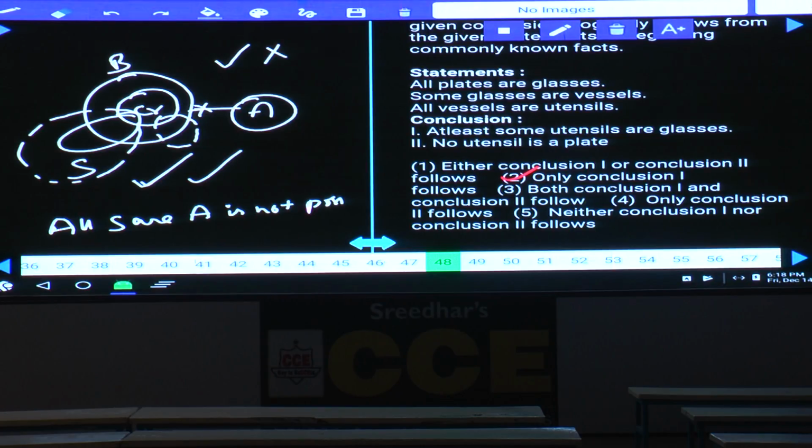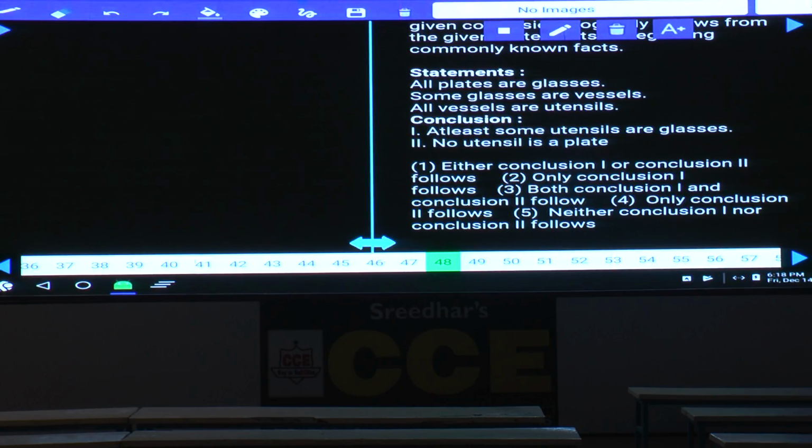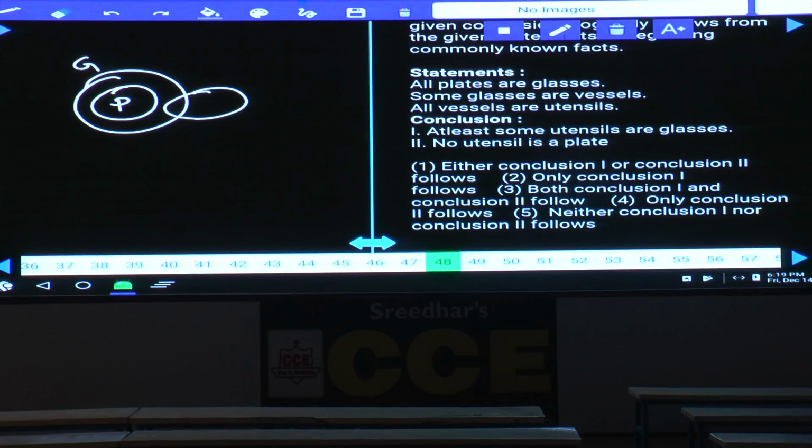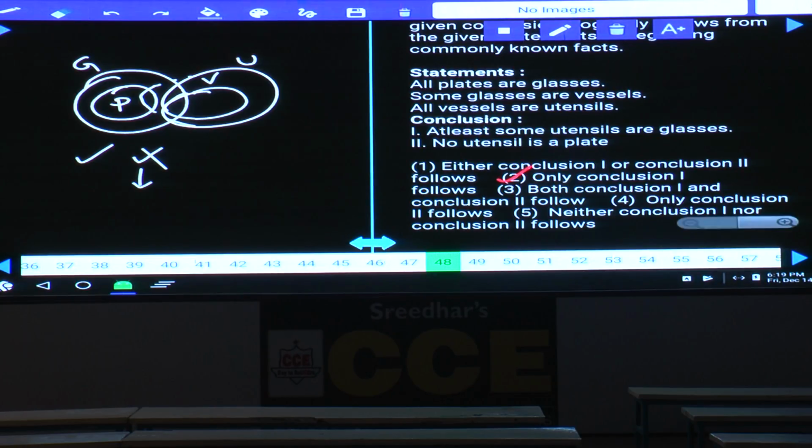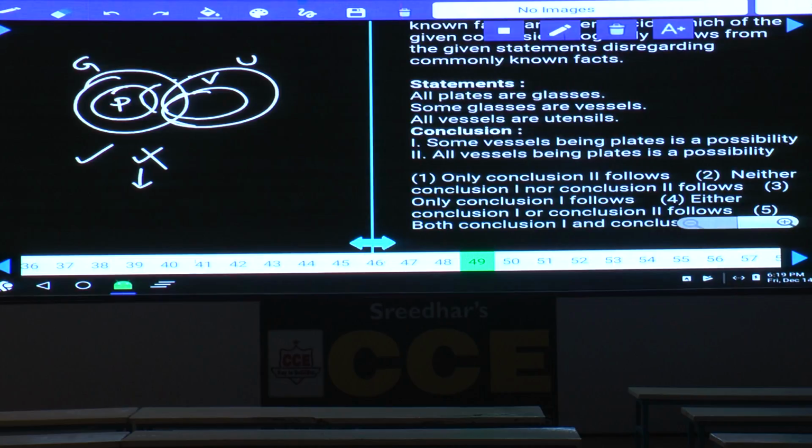Then 48. Now in this question number 48, all plates are glasses. All these plates are glasses. Next one, some glasses are vessels, and all vessels are utensils. All these vessels are utensils. Then some utensils are glasses, true or false? That is definitely true. No utensil is a plate, that is definitely true as of now. To make this one false, we need to prove some utensils are plates. Now tell me whether we can draw like this or not. Yes. Alternate diagram proven, previous conclusion will be false, only conclusion 1 is true, choice 2. 48. Then question number 49.